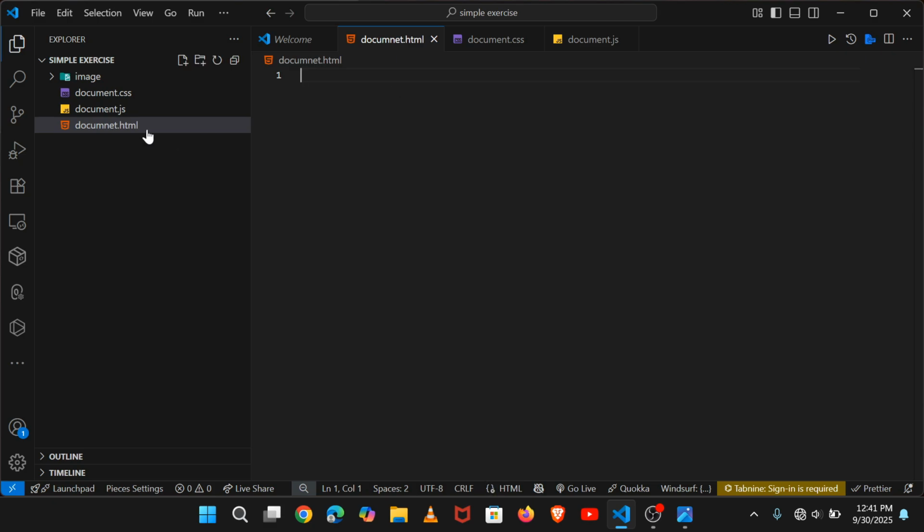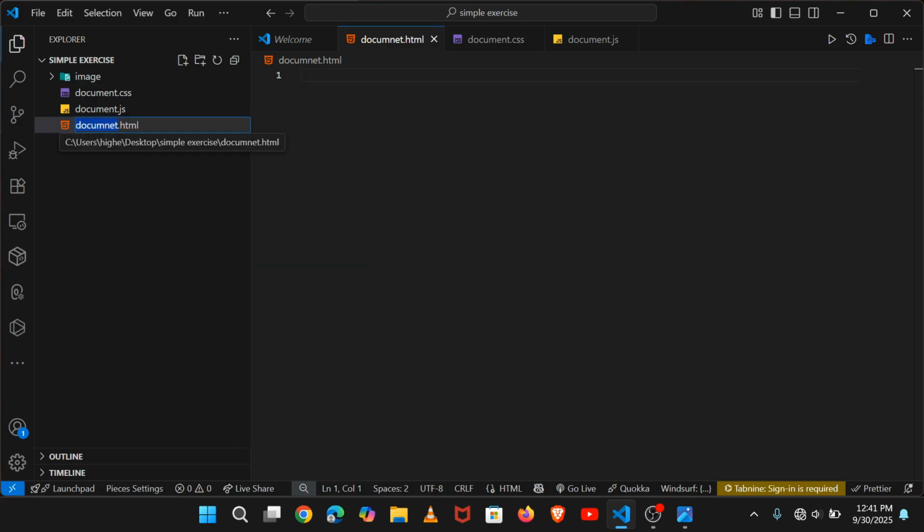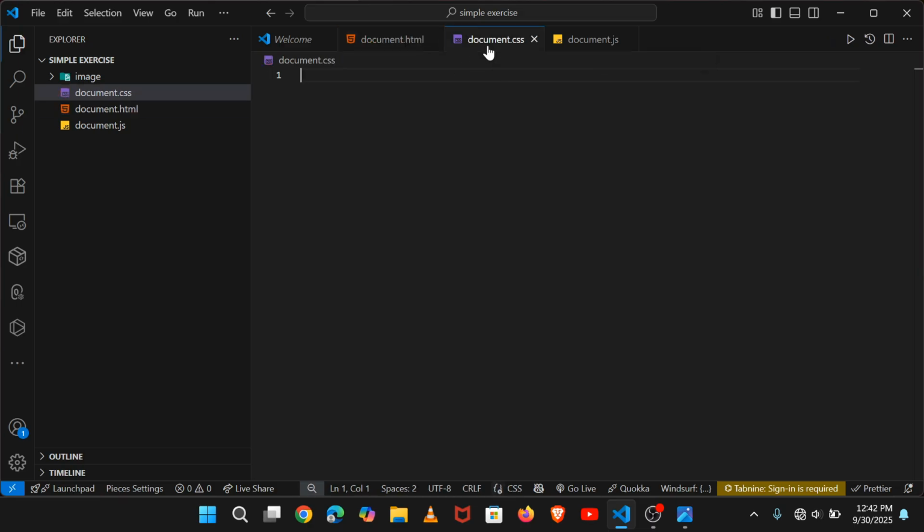So come inside the document.html. Hope I've written it well. You come and change this name, document, like that. Yes, hope it's already changed, and you can see it is already changed. So we can't put anything here yet. We are going to start with this, and lastly we go to document.js.